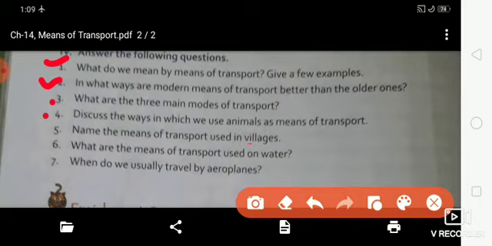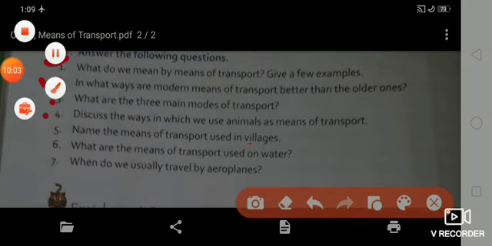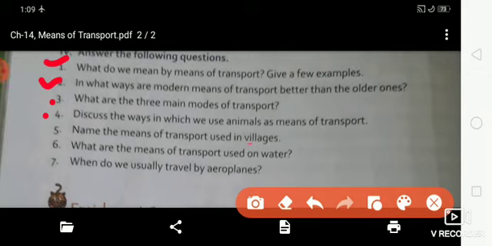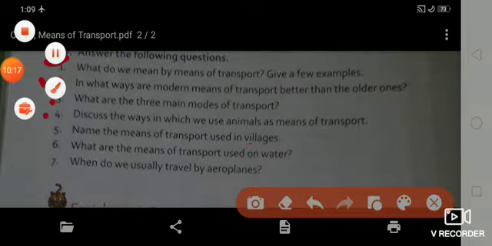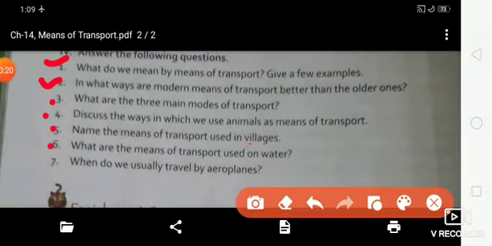The answer is animals are important means of transport. Tangas are small horse-drawn carts and bullock carts are drawn by oxen. Okay, once again, animals are important means of transport. Tangas are small horse-drawn carts and bullock carts are drawn by oxen. Is that clear? Now fifth one.